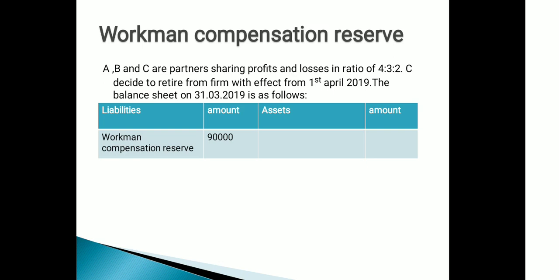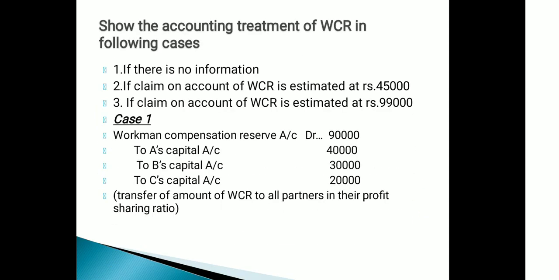Now again, what are the cases of workman compensation reserve which can be given in the question? First case, if there is no information. Second case, if the claim on account of workman compensation reserve is estimated at rupees 45,000. Third, if the claim on account of workman compensation reserve is estimated at rupees 99,000.